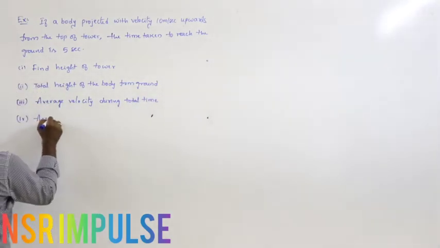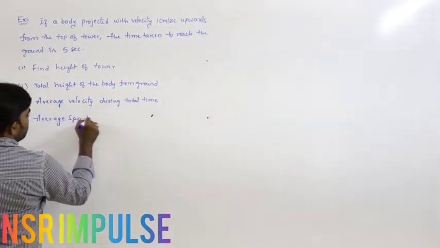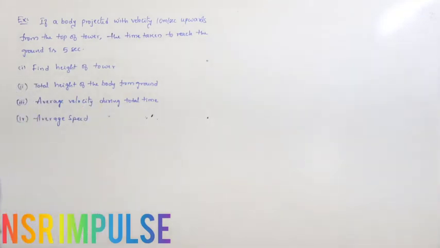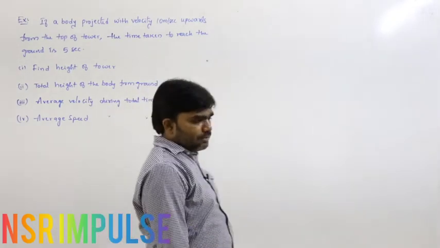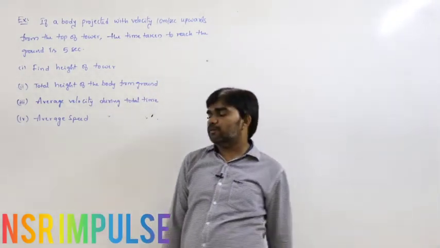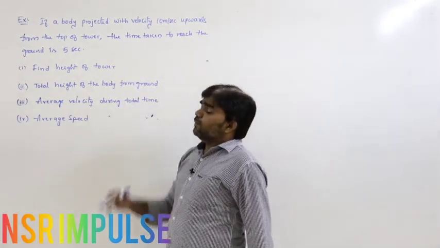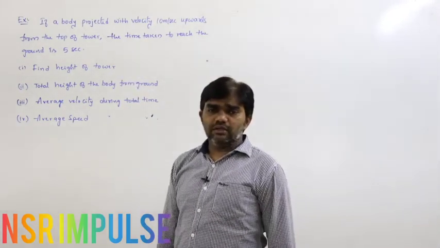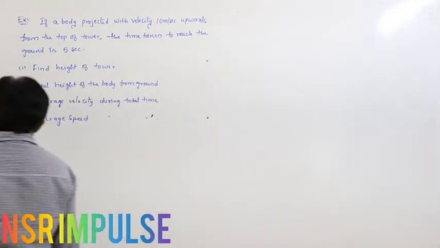Next, the average speed during total time. These are the 4 conditions we have to do. That is the question: body projected with velocity 10 meters per second upwards from the top of the tower, and the time taken to reach the ground is 5 seconds.